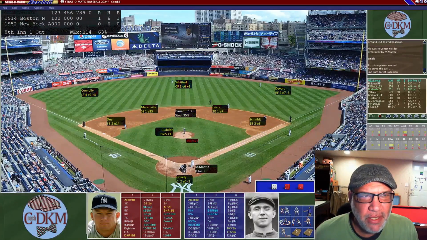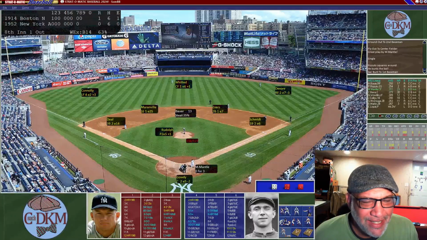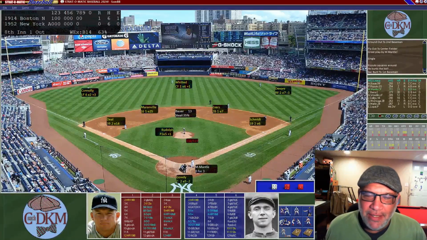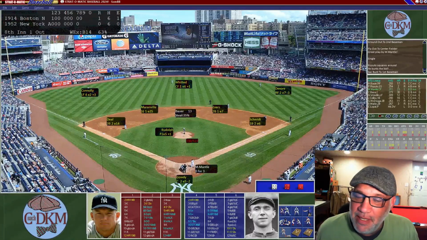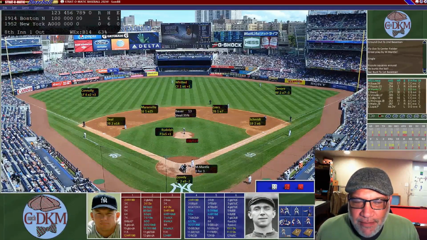Here's the pitch. He bunts the ball, and it's going to be a sacrifice bunt as the first baseman Schmidt comes in, tosses it to Evers, covering first, and that's going to be an out. And Bauer is on second base. He is in scoring position with Mickey Mantle and Yogi Berra coming up. Couldn't ask for a better opportunity for the Yankees.